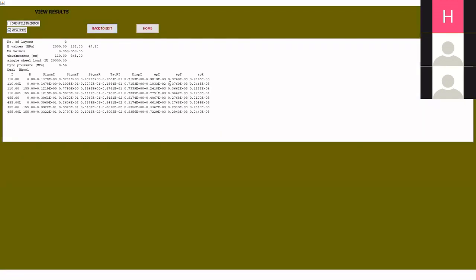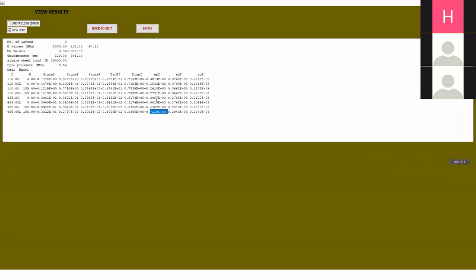Now you see the value is 376, which is less than 404. So our criterion for fatigue cracking is satisfied here. The next criterion was epsilon Z, at the top of subgrade. So I'll be looking at the values with L, this column, probably this row. I am looking at epsilon Z here. This is 722, which is less than 810. So here also our criterion is satisfied.